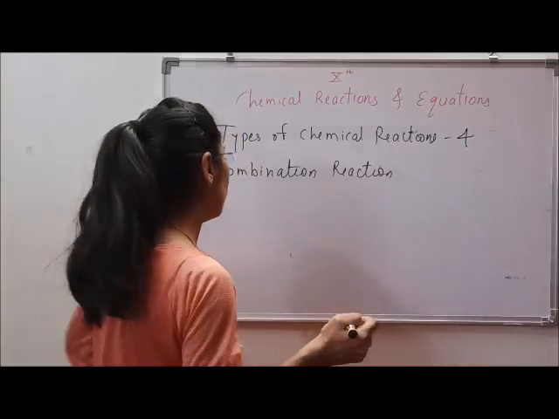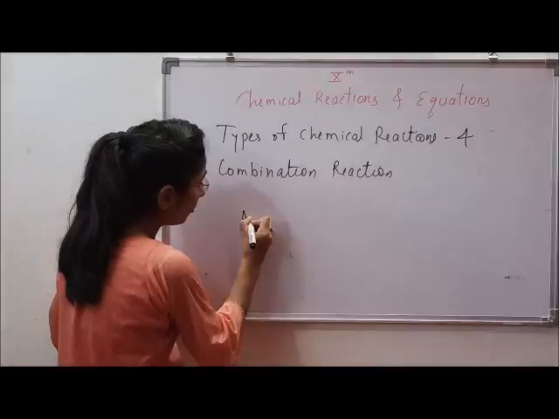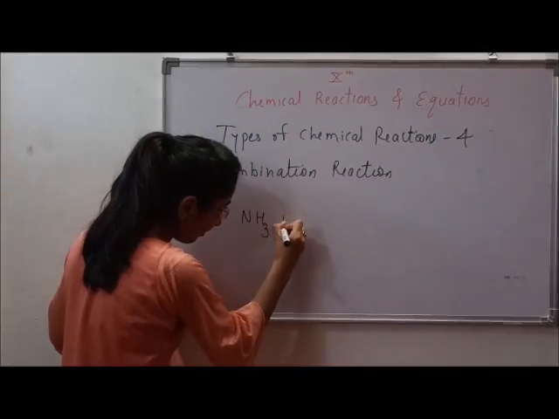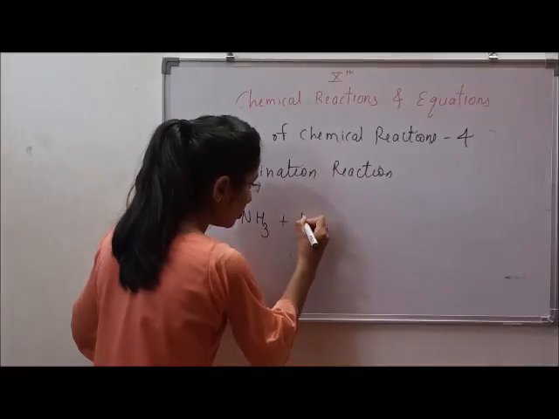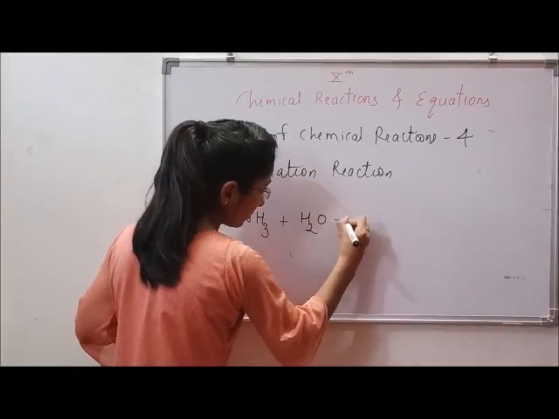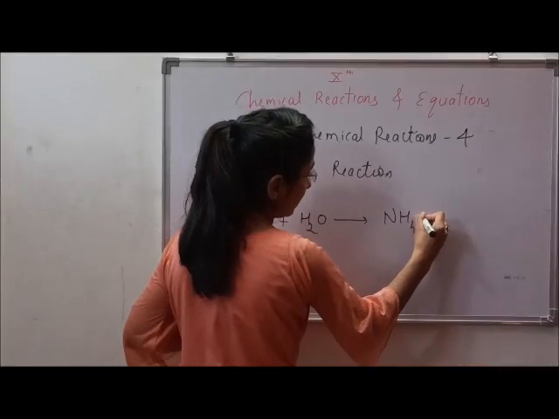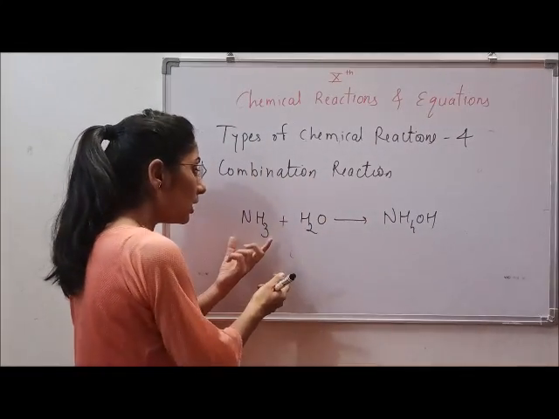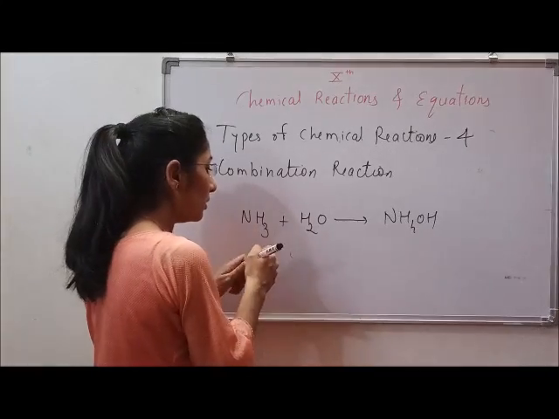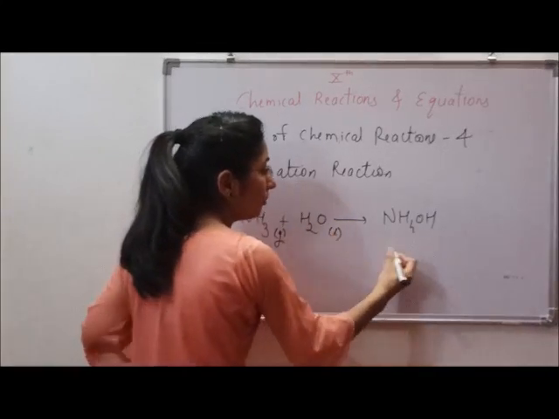So let's take an example. If I take ammonia gas and mix that ammonia gas with H2O, what I'll get is ammonium hydroxide. Basically, ammonia is in the gaseous form and water is in the liquid form.